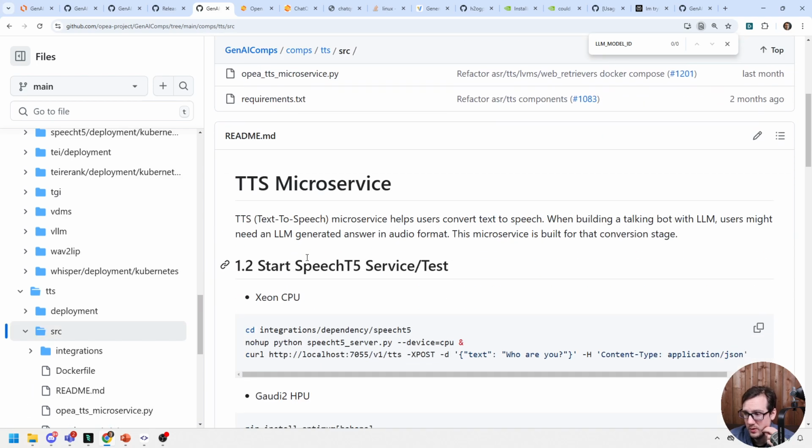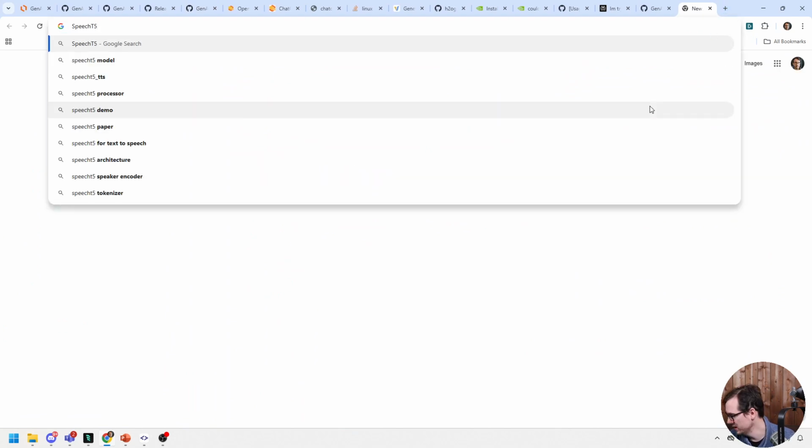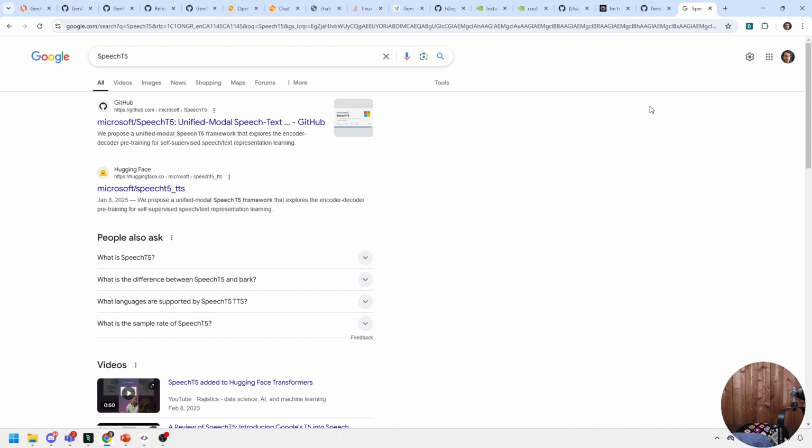Let's take a look at the source. This says SpeechT5 service. I don't know if this is any good. There are obviously newer, better ones out right now, but we could probably also make our own implementation if we wanted to. I'm just curious what this sounds like. I'm just trying to get my headphones on here so I can hear some sound. Just give me a second, I gotta untangle some cords.